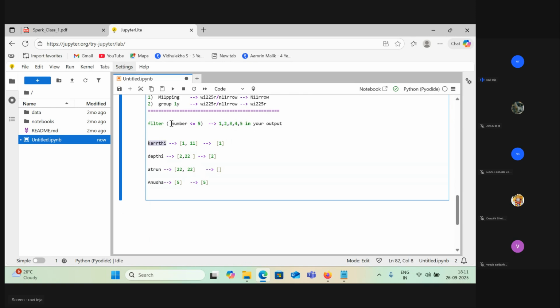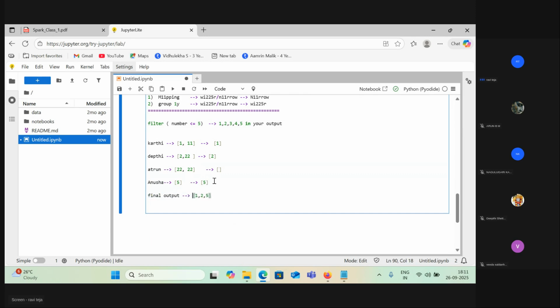So now Karthik comes and applies this transformation. To apply it, you do not need to go to other partitions and look. When I asked Karthik what the output of his partition was, he said just 1. He doesn't need to check the other partitions, because filter is a narrow transformation. You don't need to shuffle data with the other partitions. Now I will combine all this, 1, 2, 5, and give the output as 1, comma 2, comma 5. That's the final output. Very simple, right?